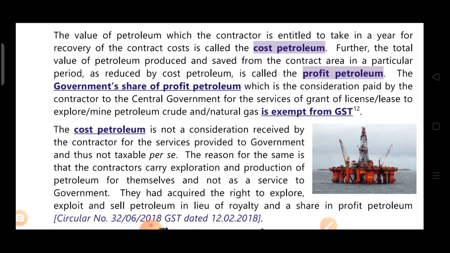The supply made by the government is granting the license to explore or mine petroleum, and this consideration paid is exempt from GST.